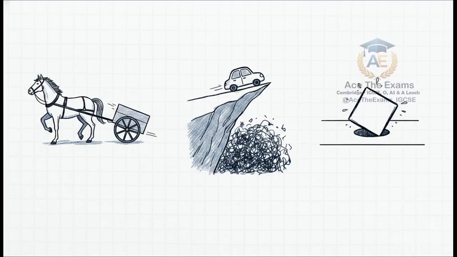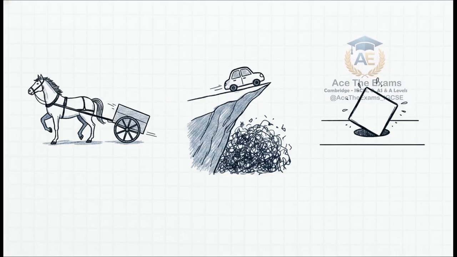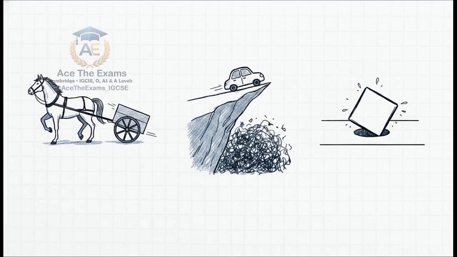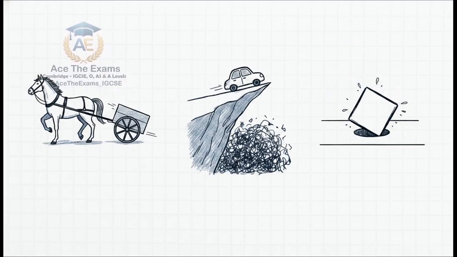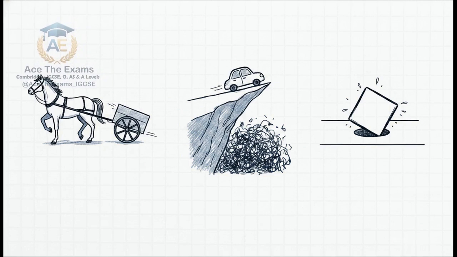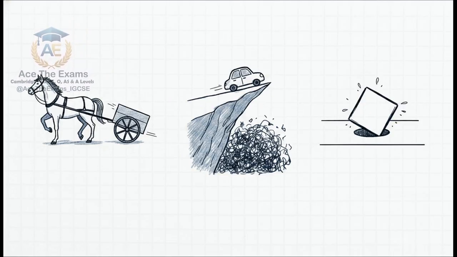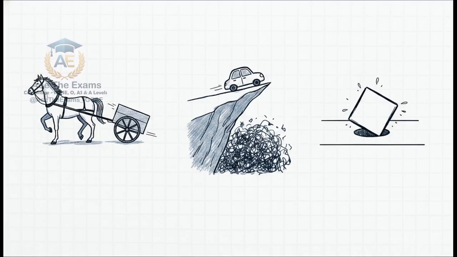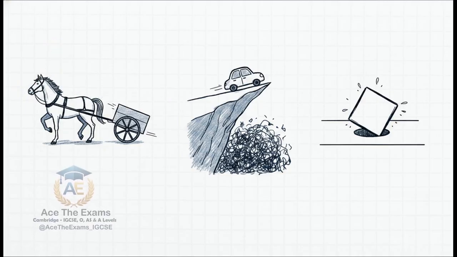Mistake number 3, answers are not specific to the context given. This right here is Alex's fatal flaw. Let's say the question is specifically about a busy hospital's patient database. If you write a generic, memorized answer about software copyright without ever once mentioning doctors, patients, medical confidentiality, or life or death data access, you are getting 0 marks for application. Let me repeat that, 0 marks. Relying on generic, memorized answers completely destroys your mark potential. Every single answer you write must be a custom-built solution for the specific mission you've been given on that page.